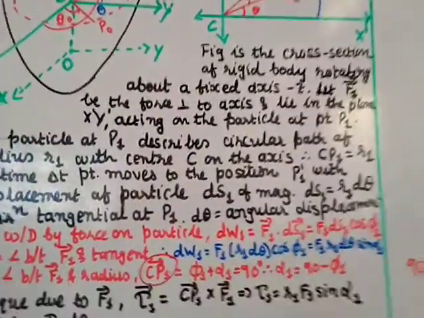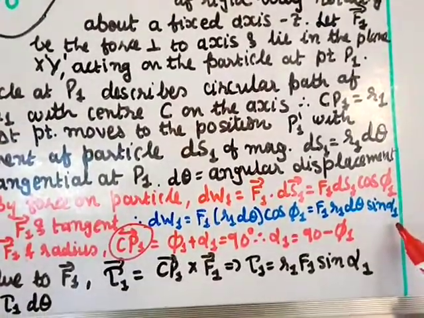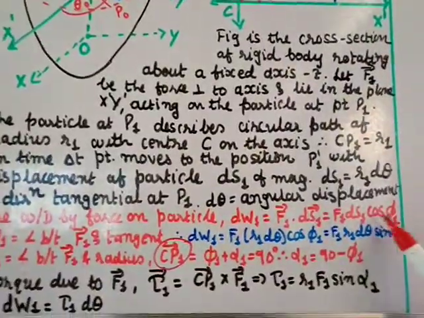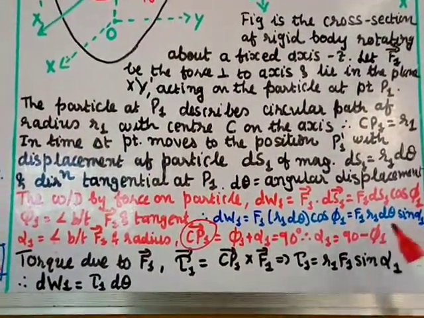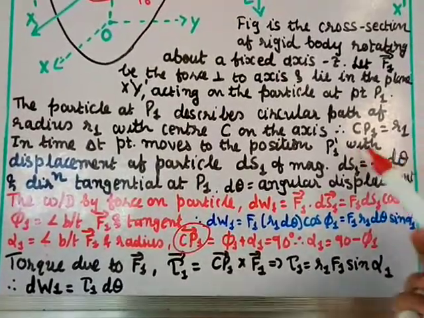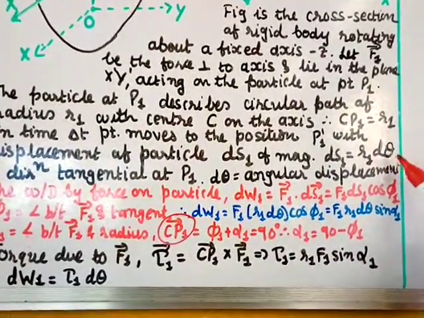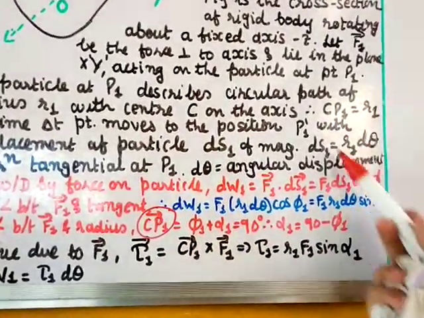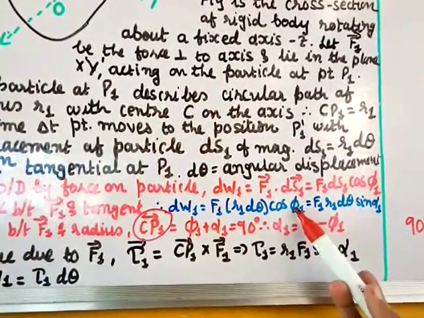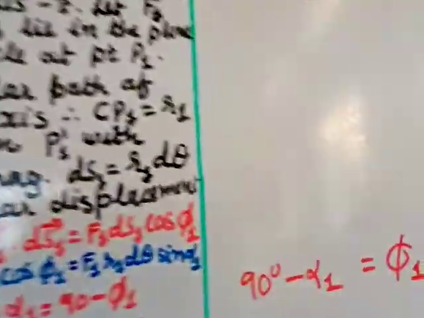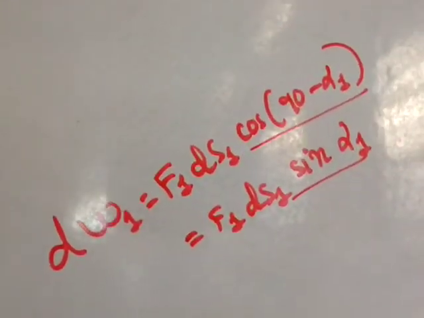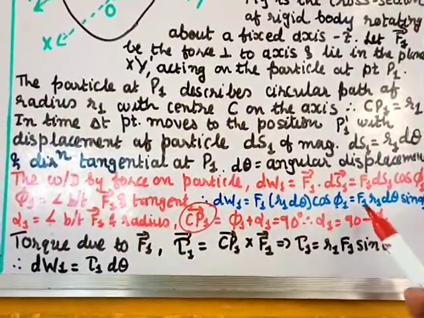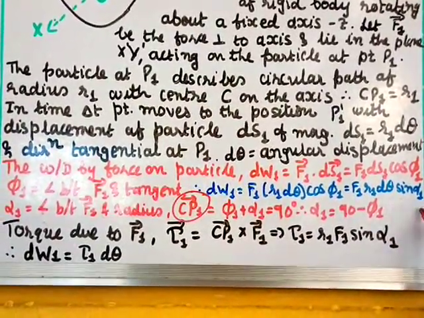So I have written this cos phi 1 as sine alpha 1, using this relation, and the value of dS1 is R1 d theta. So you can write here F1 as it is, dS1 value as R1 d theta, and cos phi 1, using this relation and the trigonometric identity, I can write as sine alpha 1. So dW1 is nothing but F1 R1 d theta sine alpha 1.